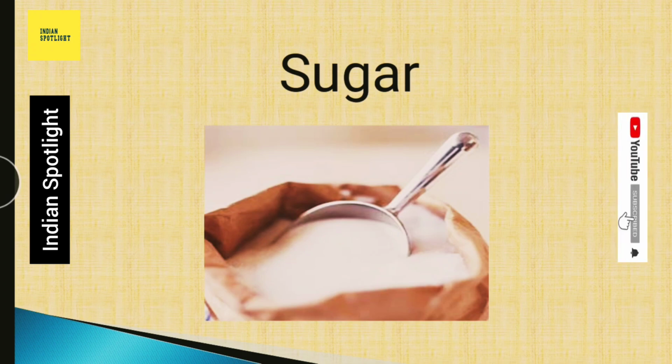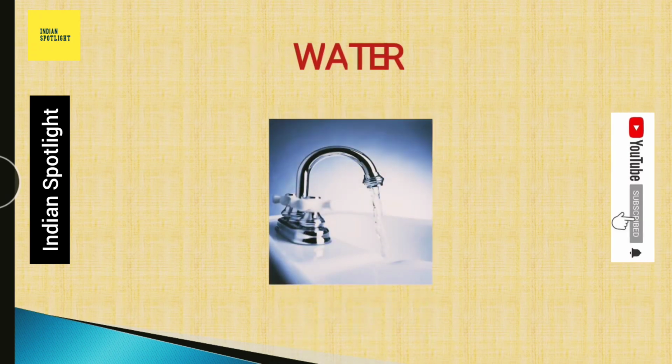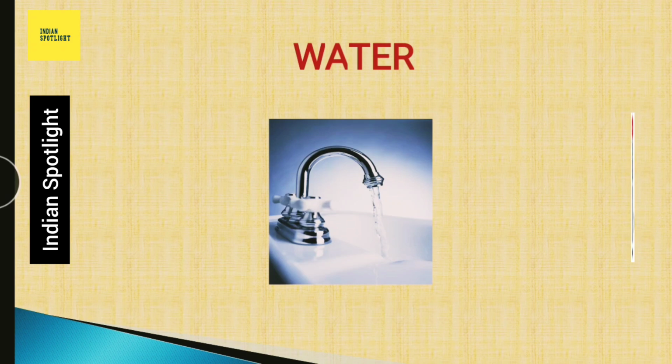Then the word sugar. The word sugar is also an example of an uncountable noun. So before sugar we have to use much. Water. If we talk about water, then water is also an example of an uncountable noun. So before the word water we have to use much in English sentences.